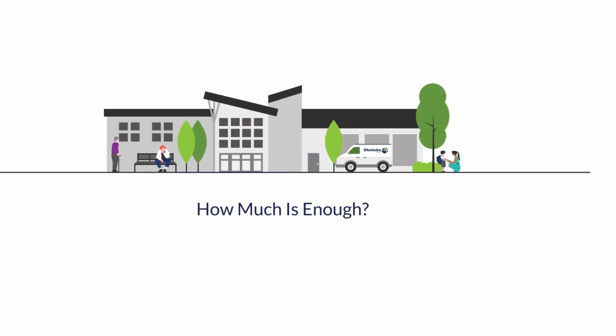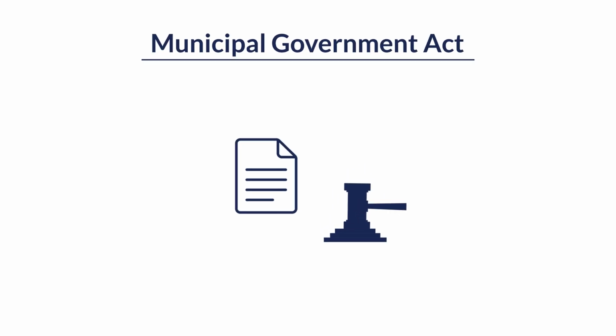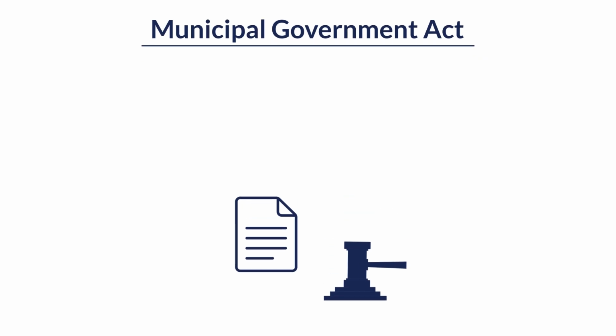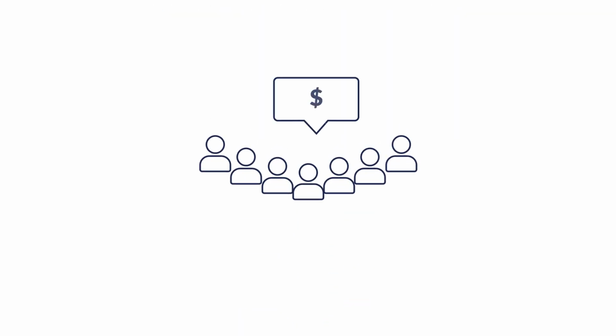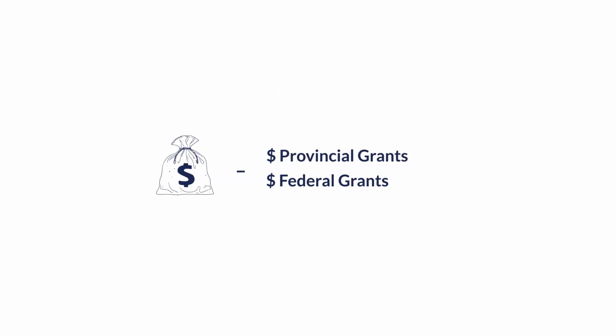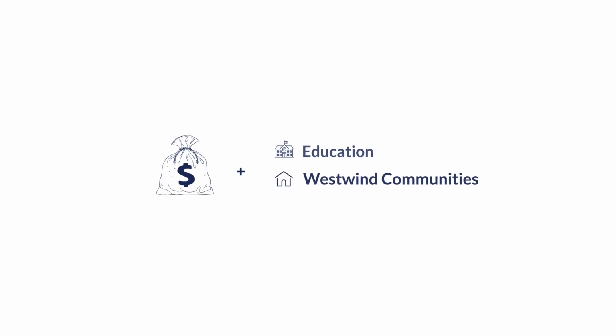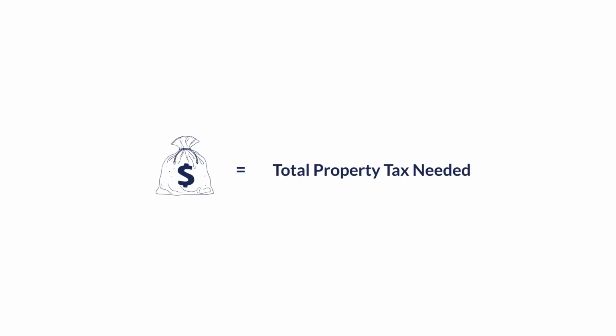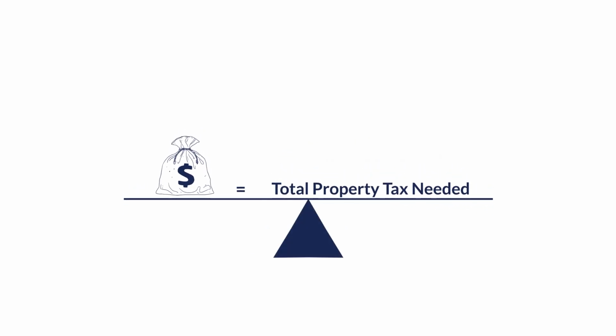As part of the Municipal Government Act, or the MGA, like all cities and towns in Alberta, the town can only collect the taxes needed to run the town. That's why it's important that Town Council approves a budget that will fund all town services. Once that budget's set, other sources of revenue, like provincial and federal grants, are subtracted. Then the amount the province requires us to collect for education and seniors' housing is added, and what you're left with is a total property tax that needs to be collected in order to balance the budget.